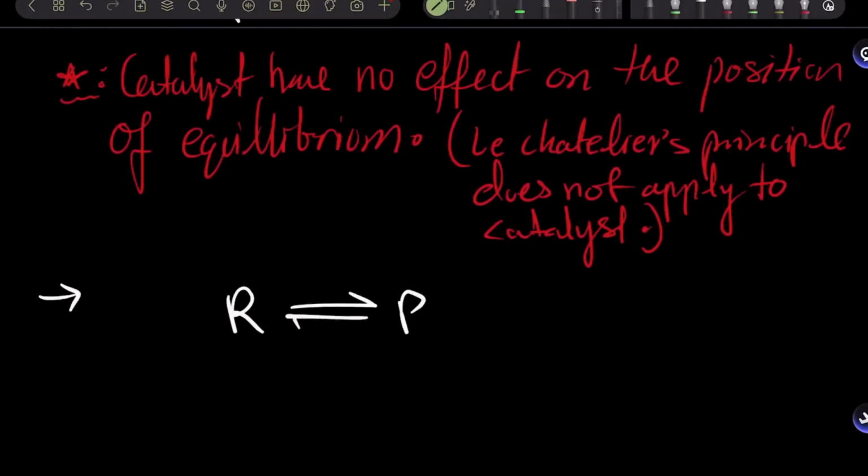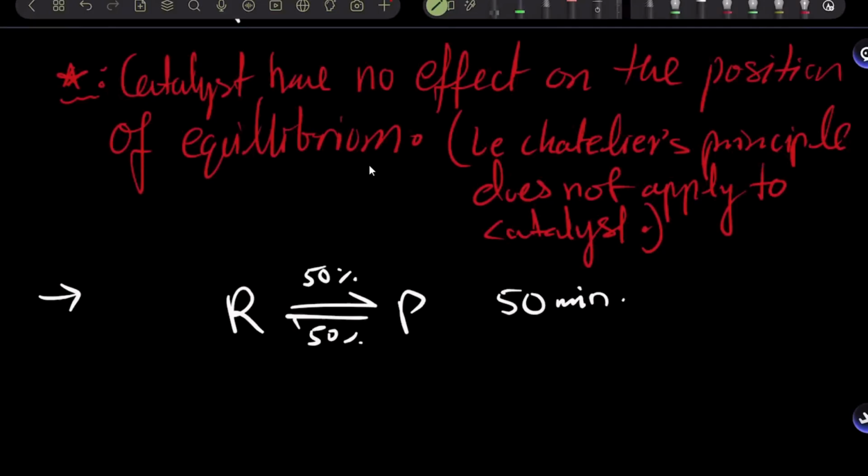Now, you can explain this by writing a reaction. For example, if you had this reaction, and let's say it took 50 minutes to reach equilibrium without a catalyst. Right? And the equilibrium is dynamic equilibrium. That means it's 50% forward reaction and 50% backward reaction. So in order to reach this dynamic equilibrium, initially it took 50 minutes.